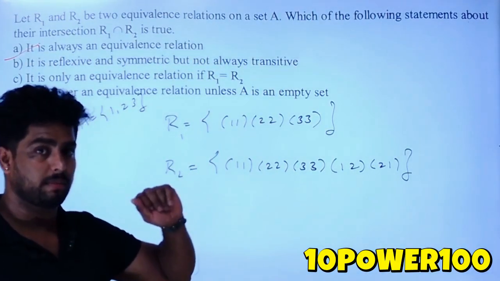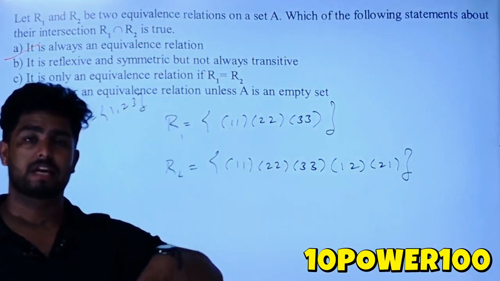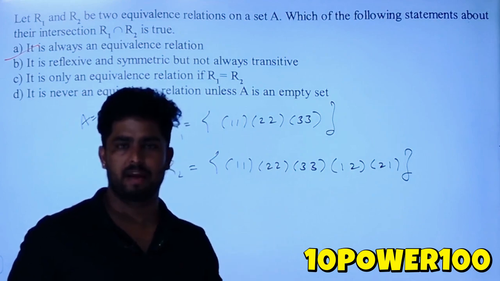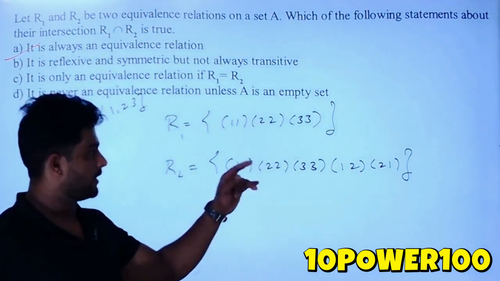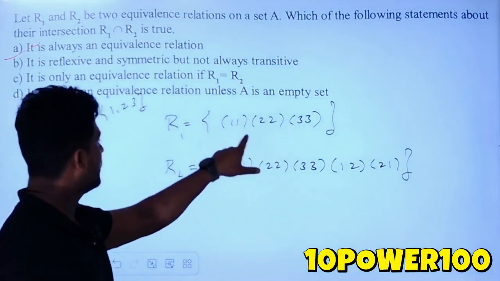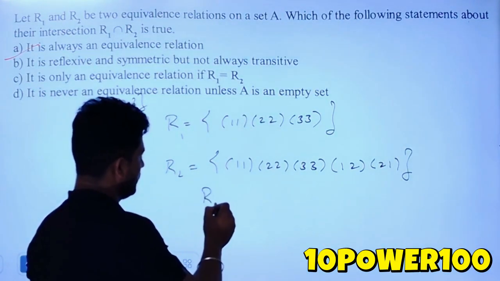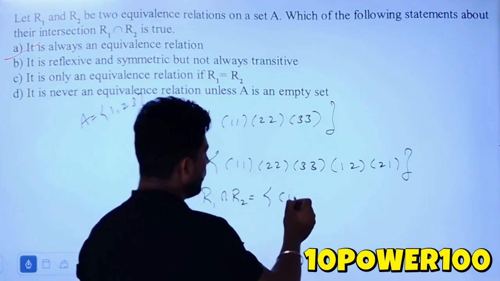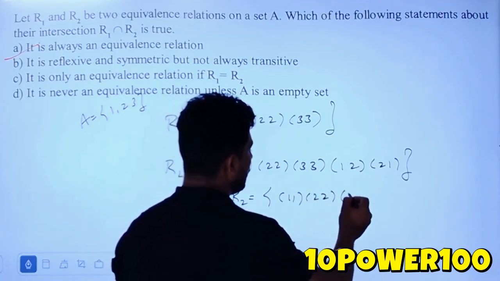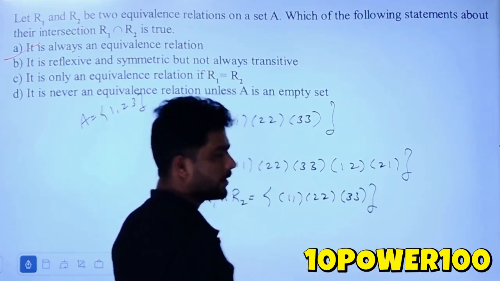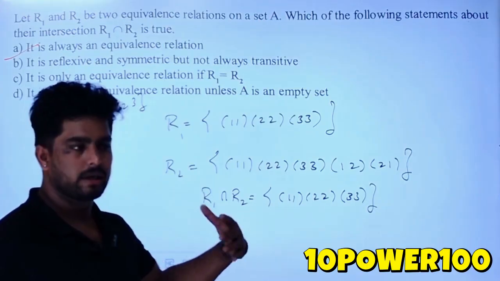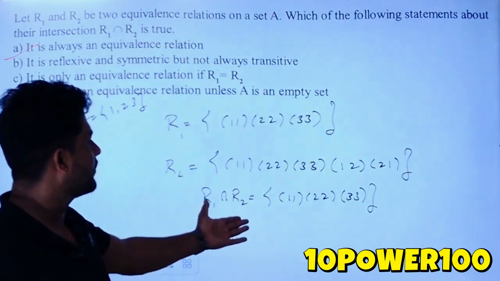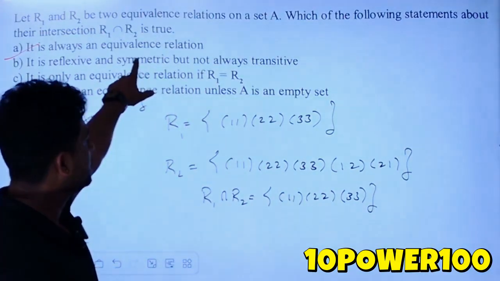Keep that in mind, because the fourth option is also the same. It could also be one of the right answers in case A is an empty set, but here it is not an empty set. (1,1), (2,2), (3,3) is given. Now if I take the intersection of R1 and R2, we end up getting (1,1), (2,2), (3,3). That's the reason. So the intersection of R1 and R2 will also be an equivalence relation. That's why option A is the right answer.